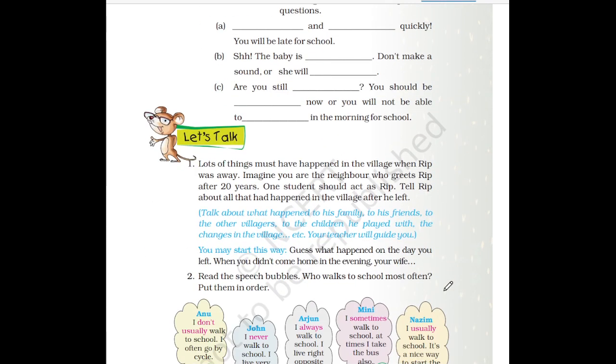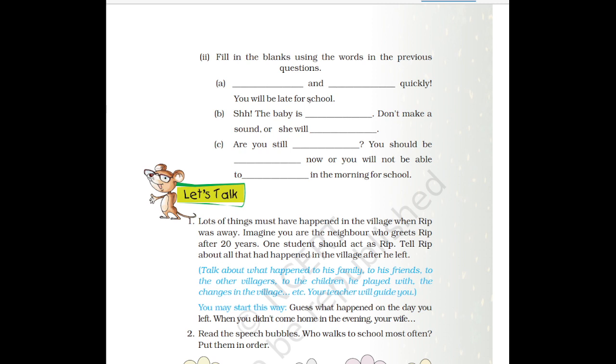Then next, fill in the blanks using the words in the previous questions. Dash and dash quickly. Wake up and get up quickly. You will be late for school. The baby is asleep. Don't make a sound or she will wake up.